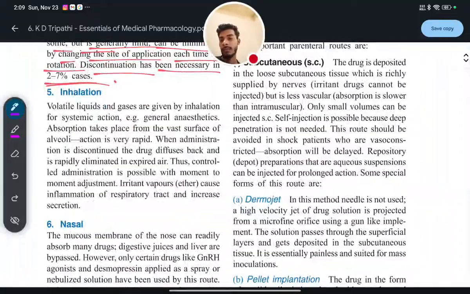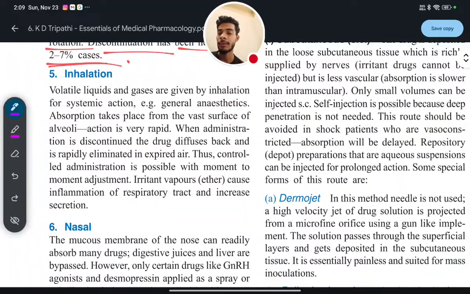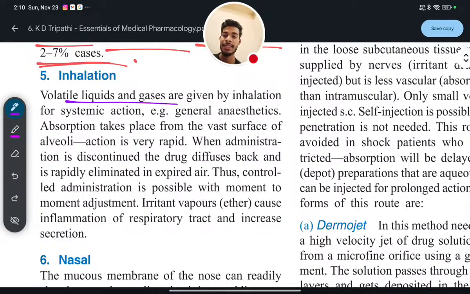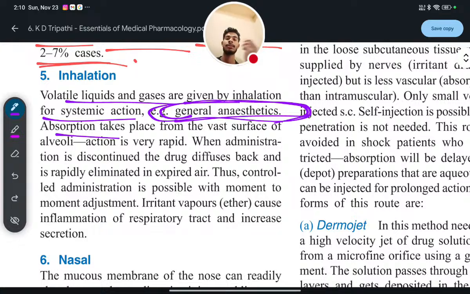Okay, so inhalation means volatile liquids and gases are given by inhalation for systemic action, for example general anesthetics. So general anesthetics are given through inhalation. Absorption takes place from the vast surface of the alveoli. Action is very rapid. Rapid onset of action means very fast action you will see.